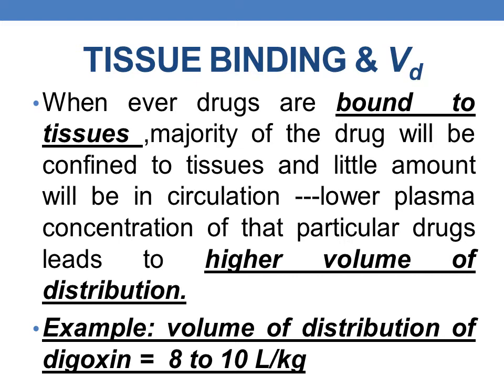An example of a tissue bound drug is digoxin. Digoxin is a highly tissue bound drug whose VD is 8 to 10 liters per kilogram. Usually the drugs which undergo tissue binding have a larger volume of distribution.